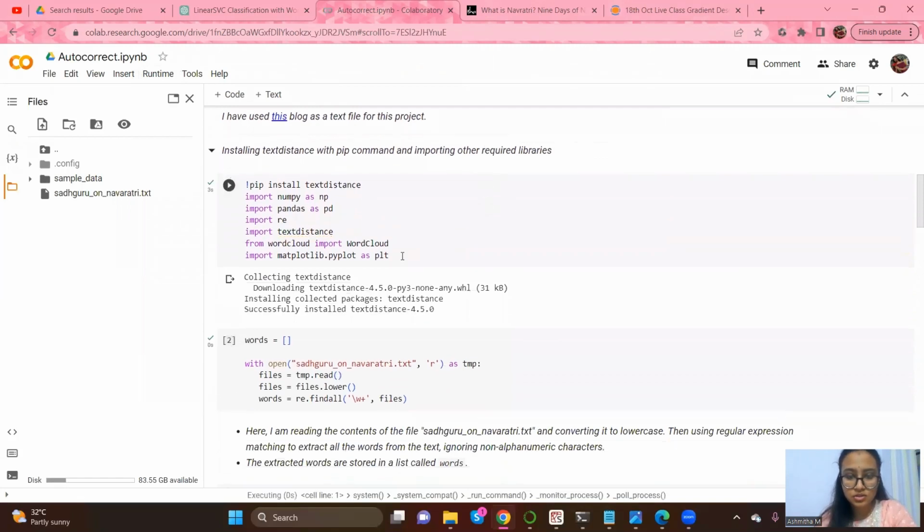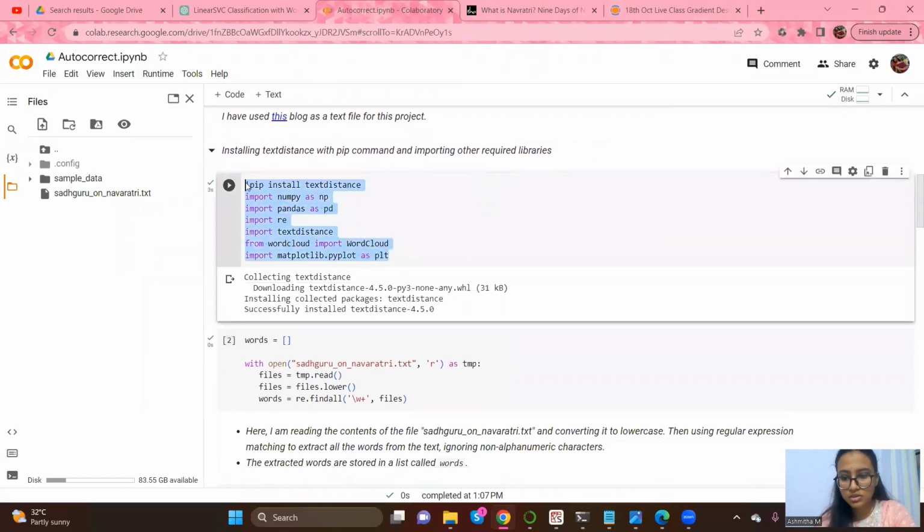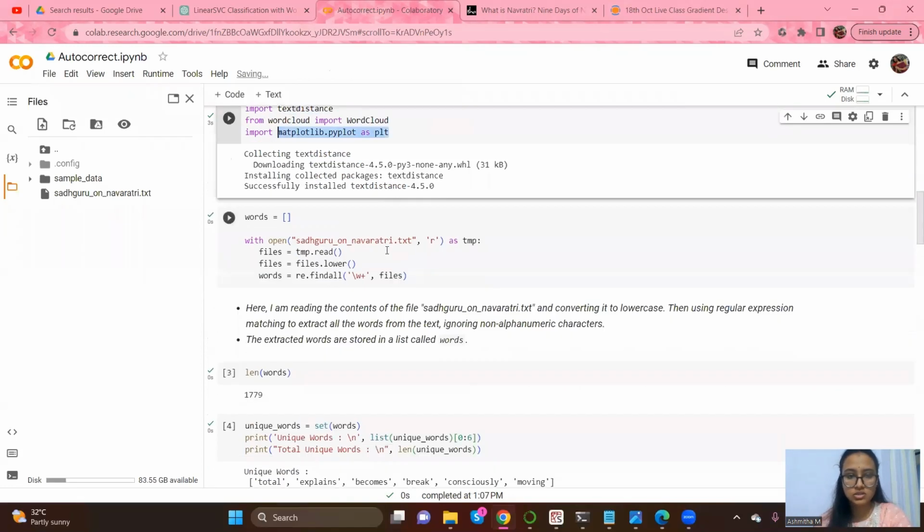I have installed all the libraries that I'll be using to build this application. So NumPy, Pandas, regex, textdistance. This basically helps us measure the similarity or the dissimilarity between two words. Word cloud is to visualize the words. And again, Matplotlib is a data visualization library.